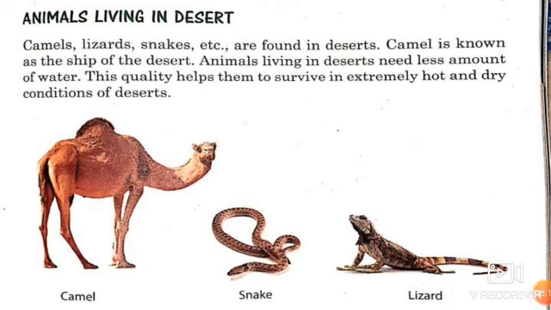Camels, lizards, snakes, etc. are found in the desert. The camel is known as the ship of the desert. Animals living in the desert need less water. These qualities help them to survive in the extremely hot and dry conditions of the desert. Children, do you know a camel can live without water for many days? Because it collects water in its hump.